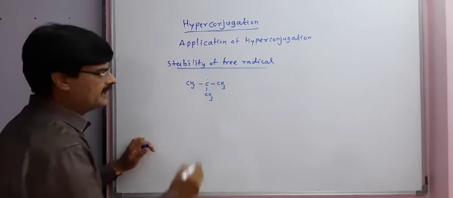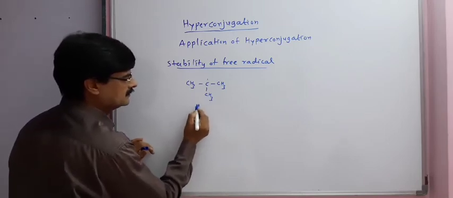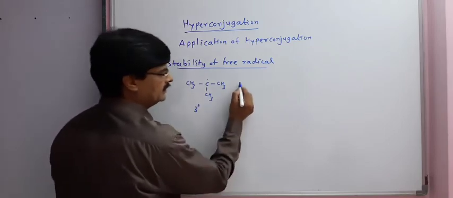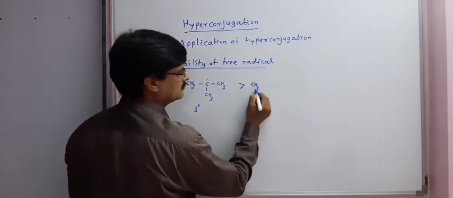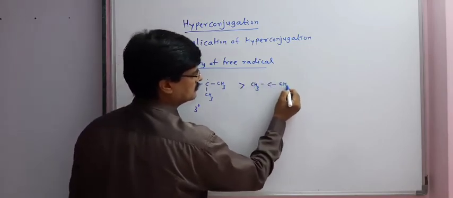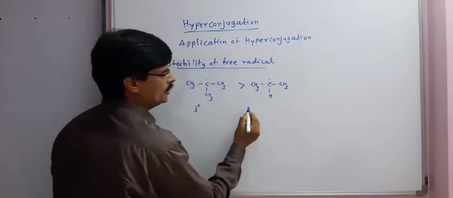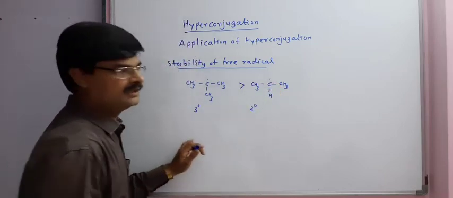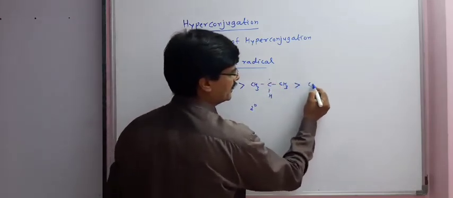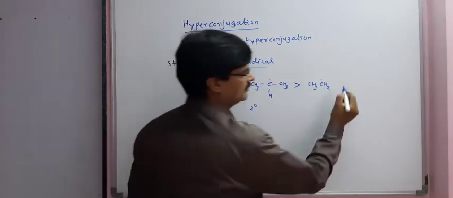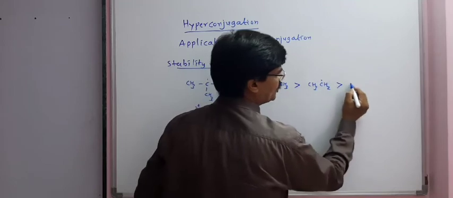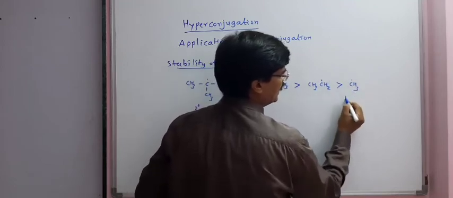This is a 3° free radical, which is more stable than a 2° free radical. In turn, it is more stable than a primary free radical, which is more stable than a methyl free radical.